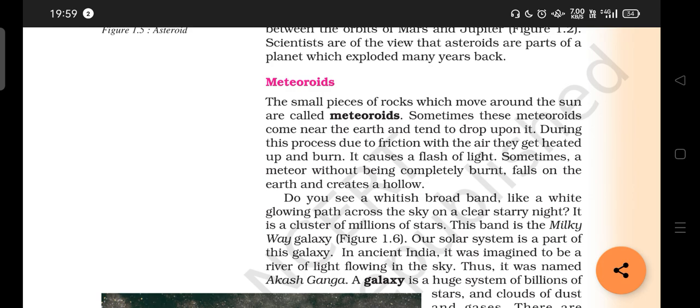Fine. These meteoroids come near the earth and tend to drop upon it. These meteoroids may also reach the earth on the way due to friction with the air. What happens? The meteoroids get heated up and they may burn. They cause some flash of light. When they burn completely, they fall on the earth and create a hollow. Sometimes they may not be burnt completely. Half burnt, they may reach the earth. That force may create a hollow on the earth's surface.